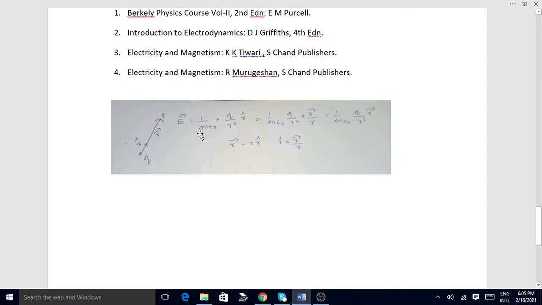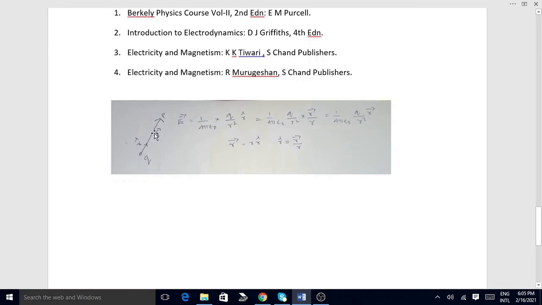For potential, we take only R, but here it is the square of the distance. This distance is nothing but the magnitude of the R vector. The position vector magnitude is R, and that is the distance. Q by R square is the magnitude.